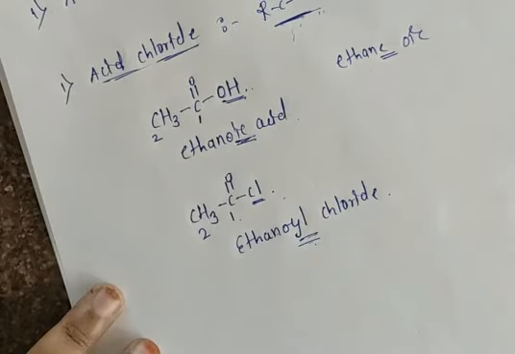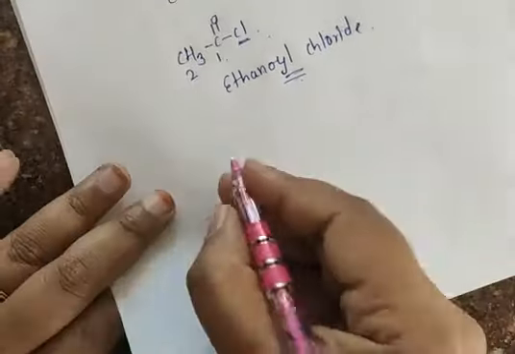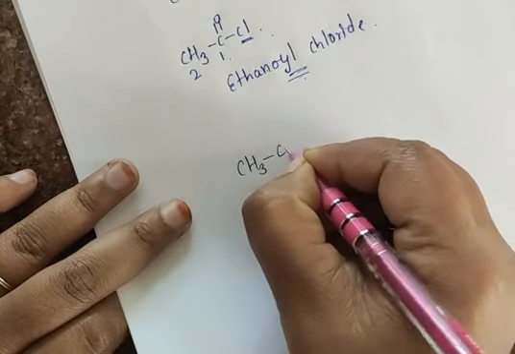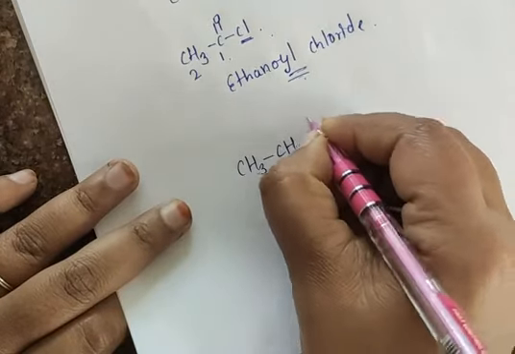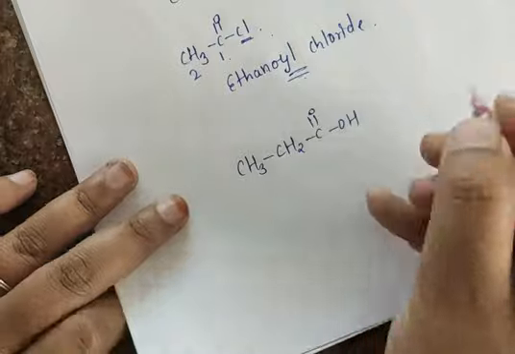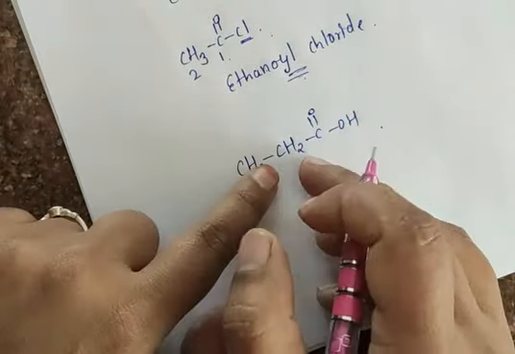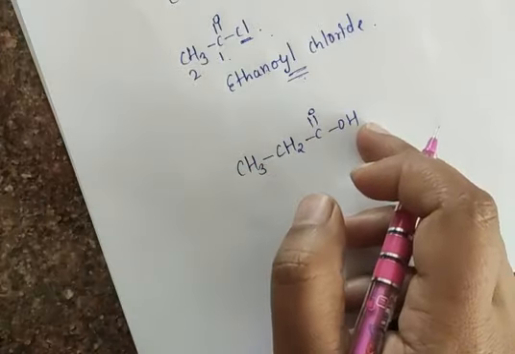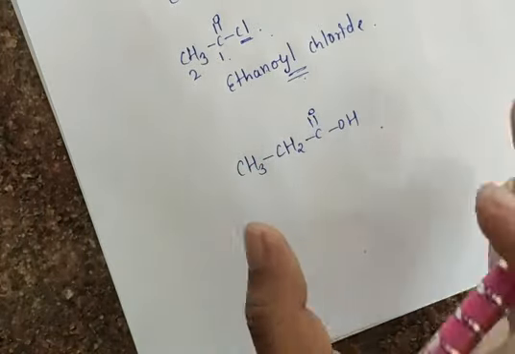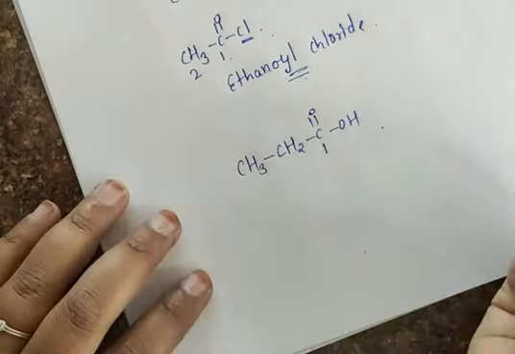Remember here one thing. First condition here, suppose I take here CH3 CH2 C double bond O OH. Now here we have which functional group? We have here carboxylic group. Yes or no? CH3 CH2 C double bond O OH. Now how to give the name here? First number here, which carbon is present?